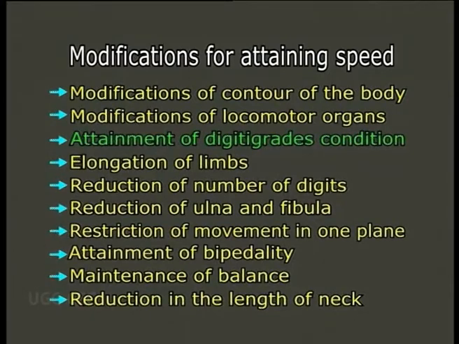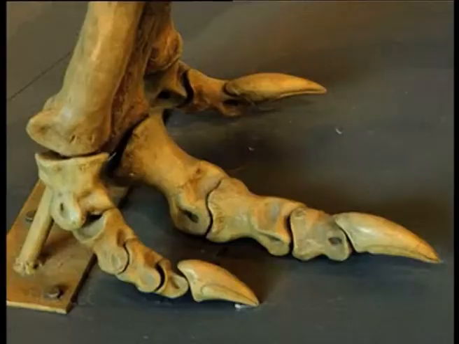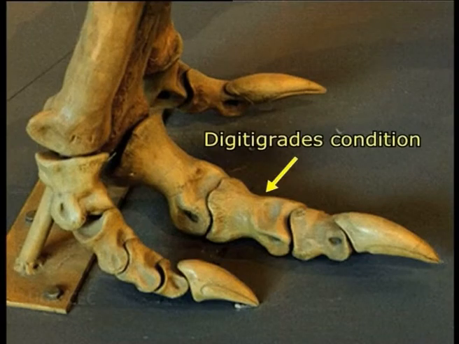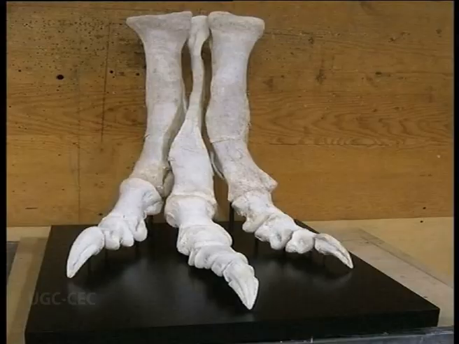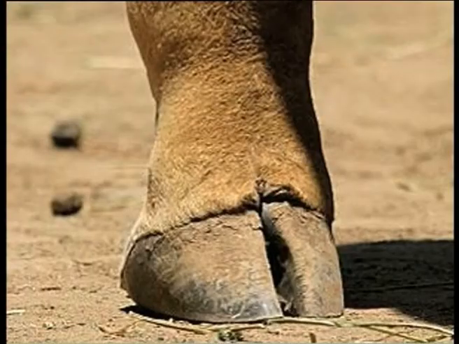Attainment of digitigrade condition. In cursorial animals, the digitigrade condition becomes more preferred. The speediest representatives are digitigrade in nature. Highest perfection is reached in ungulates, where special sole pads in the form of hooves are developed at the digital tips to absorb shock and to reduce mechanical friction during fast movement on the hard surface.